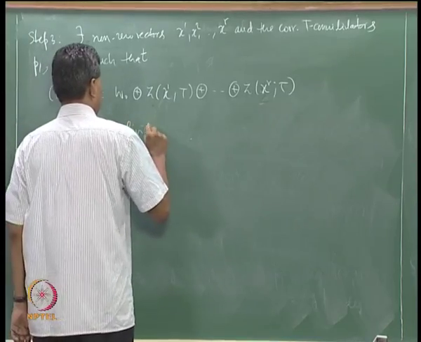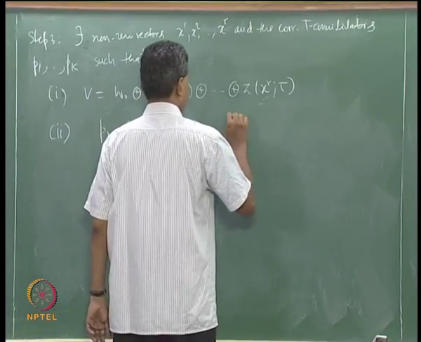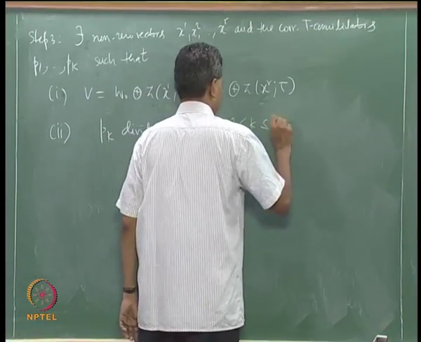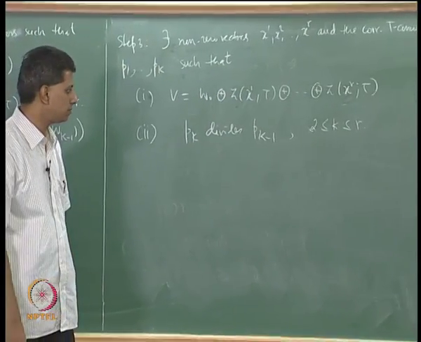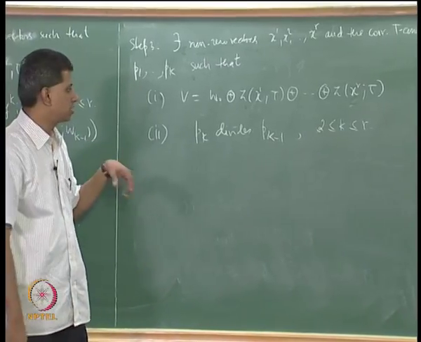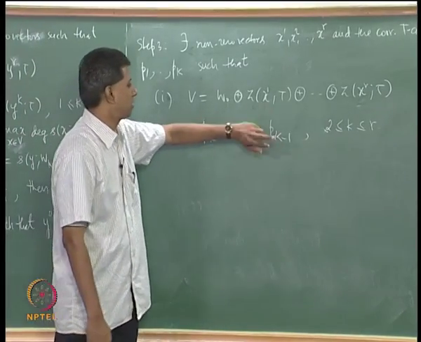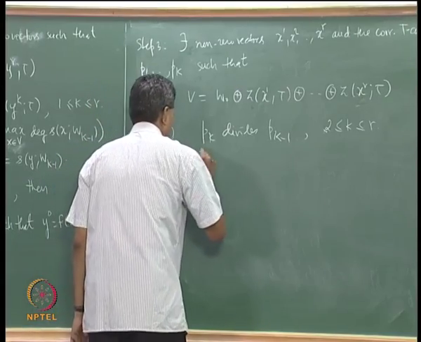Pk divides Pk minus 1. This is what I need to prove, that is step 3. So, I will just look at the construction, how to construct these vectors x1, etc. Proof of step 3. Start with